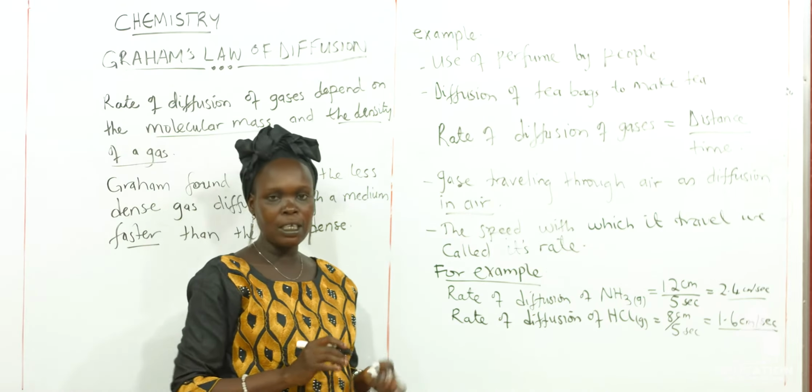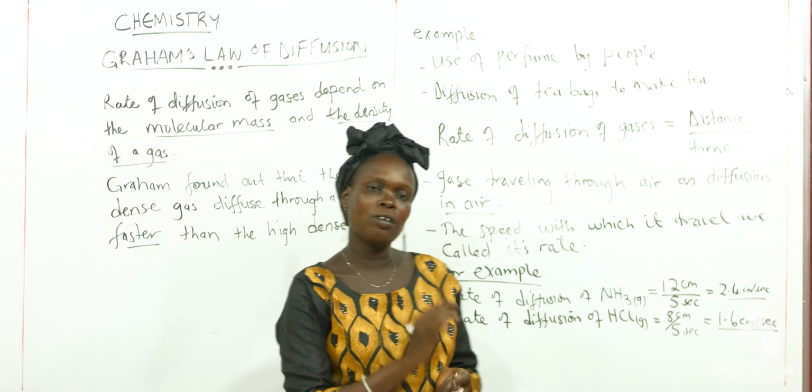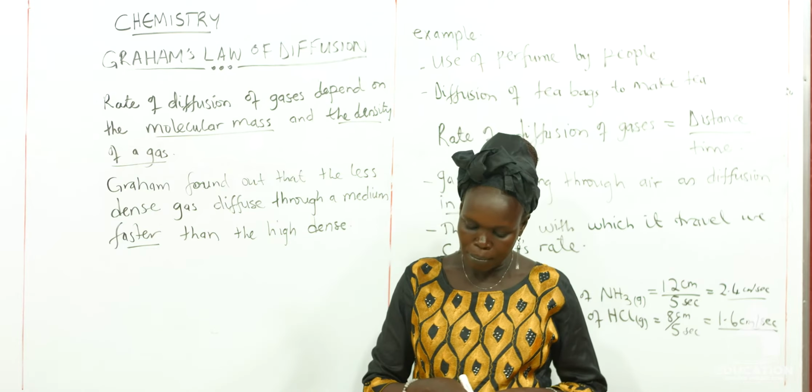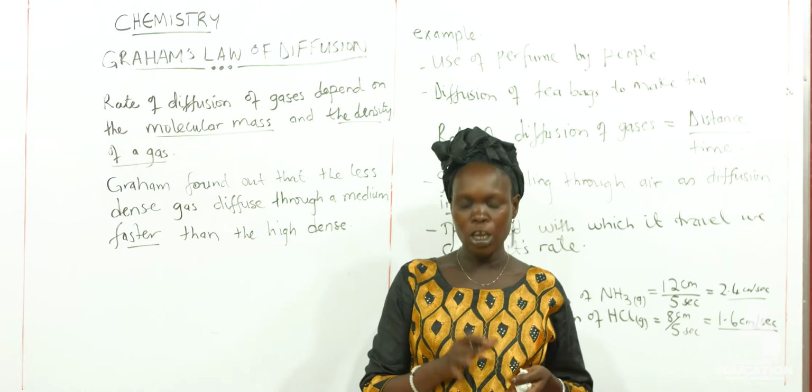So we shall say that those with the less density travel faster than those with the higher density. So in this case, based on this observation, he formulated a law.